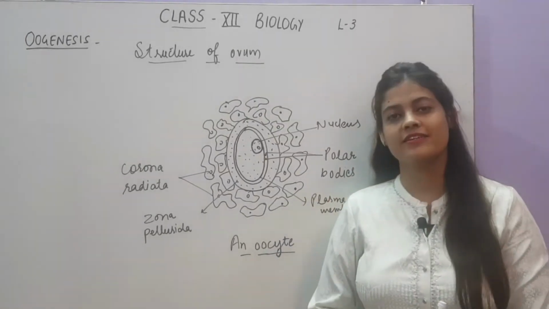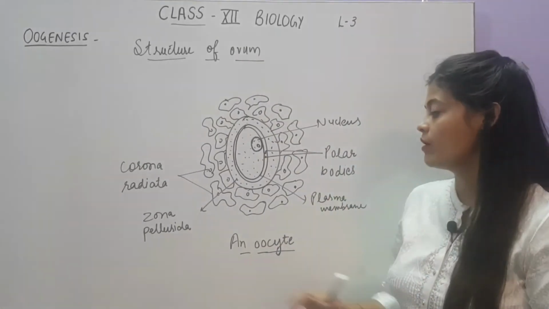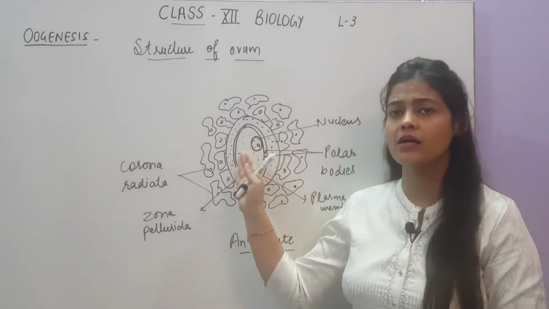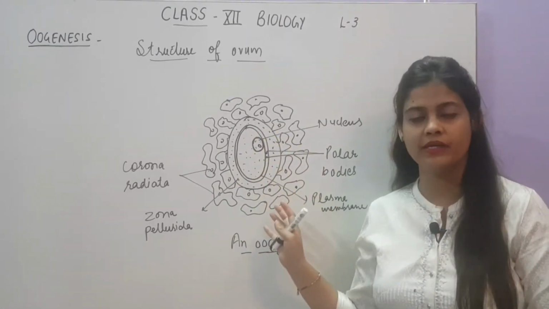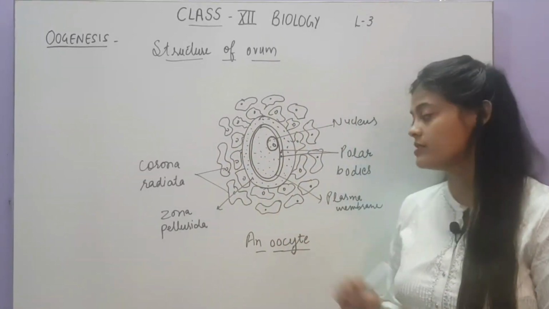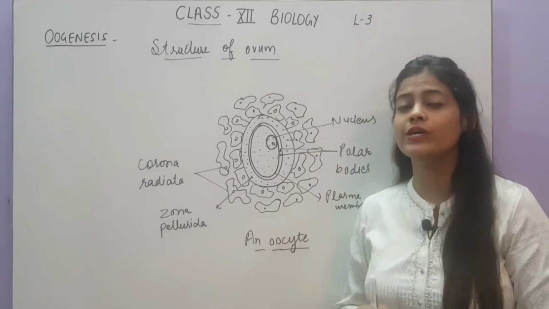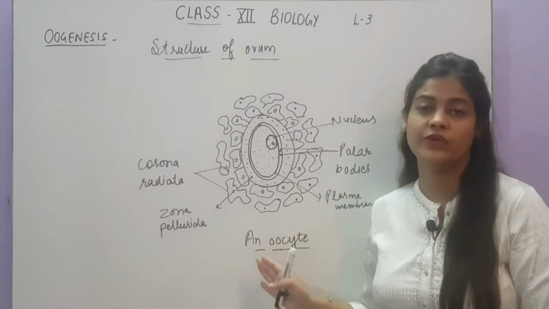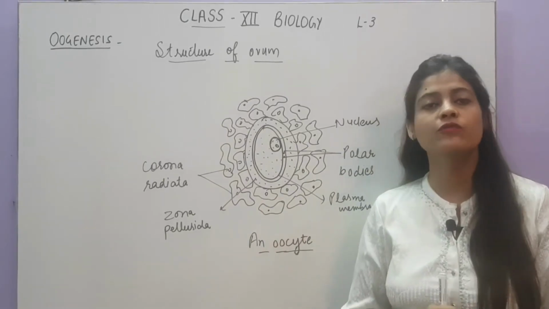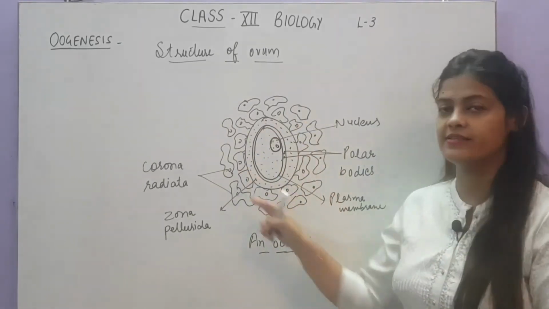So let's now see the structure of the ovum or an oocyte. Actually, the ovum is the central cell, the female gamete. This whole structure at which the ovulation will take place is called the oocyte. As you know, it is in the secondary oocyte phase. So this oocyte, which is released at the time of ovulation from the ovary, has this structure.